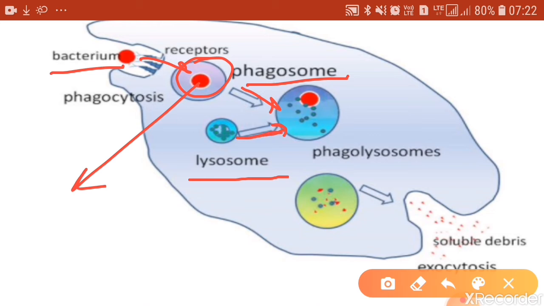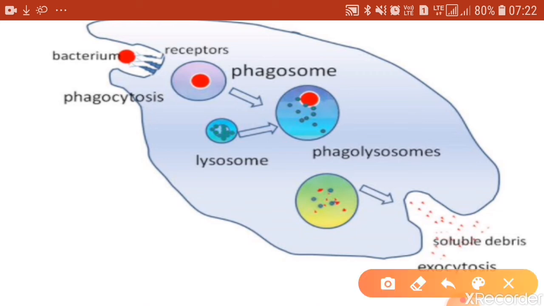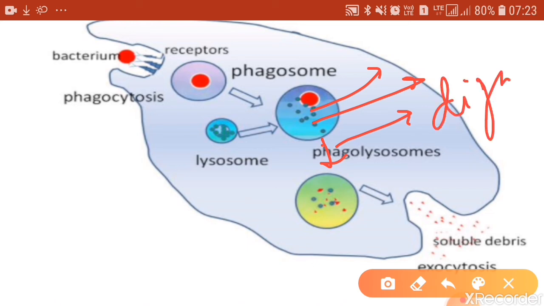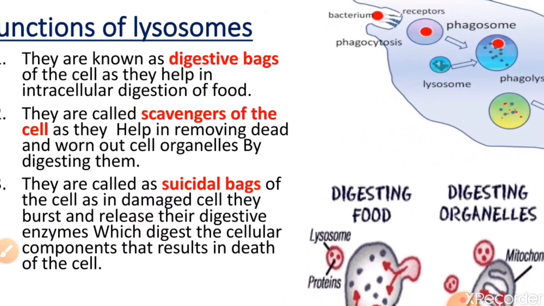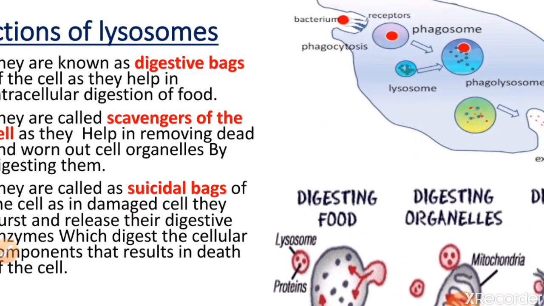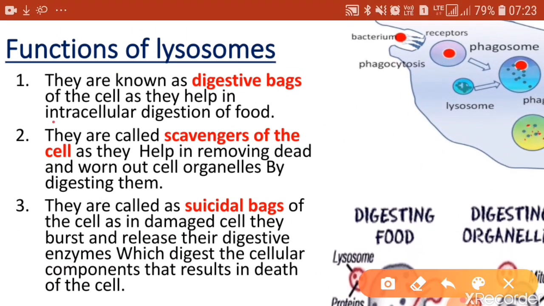The lysosomes come closer to these sac-like structures, and there they fuse with the sac and release all their digestive enzymes. Once the digestive enzymes are released inside by the lysosomes, the digestion of food takes place. The food will be digested, right? Because the lysosomes help the food to be digested within the cell, they are said to be the digestive bags of the cell. So, due to this helping in intracellular digestion, the lysosomes are called the digestive bags of the cell.